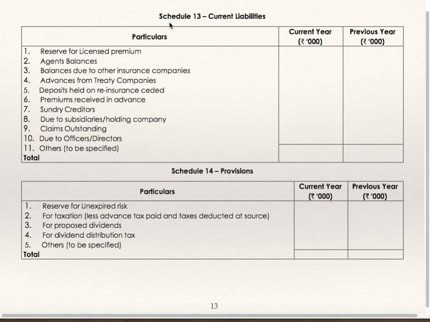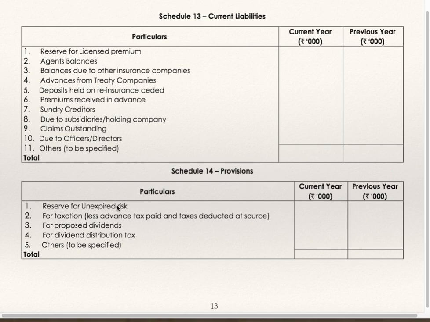Then we'll see schedule number 13, current liabilities. Schedules number 13 and 14 are for current liabilities. Total of 11 and 12 minus total of 13 and 14 will be working capital or net current assets. Current liabilities: reserve for unexpired premium, agents balance, balance due to other insurance companies, advance from treaty companies, deposit held on reinsurance ceded, premium received in advance, sundry creditors, due to subsidiaries and holding company, claims outstanding, due to officers, directors, others. Take the total. All to be listed here. Any adjustment, if there is any, is to be done here. Only the net figure will be transferred to the balance sheet.